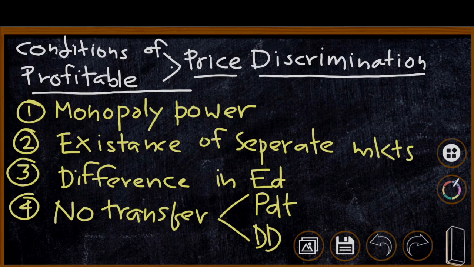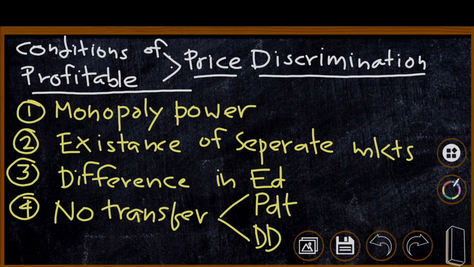Similarly, if consumers are able to shift their demand from one market to another market, they will move to low priced market. Then in these two conditions, if it is possible to shift product or demand from one market to another market, the price discrimination will not be profitable. These are the necessary conditions of price discrimination.